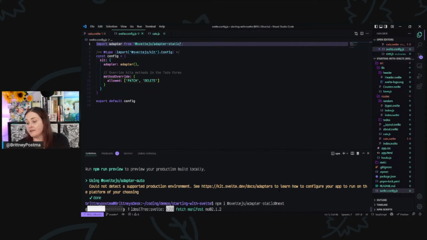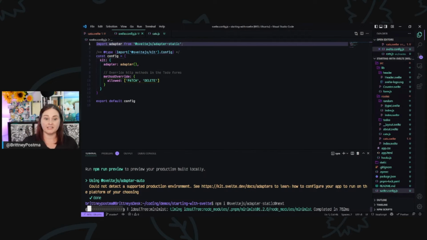I don't know why the adapter auto didn't work, but it may be something with the StackBlitz version, because StackBlitz has that demo template, and it's using an older version of SvelteKit. I'm sure of it. There have been weird node environment things, where you have to set your node environment sometimes. But I promise you that this did work when I ran it locally. So this is taking a while too.